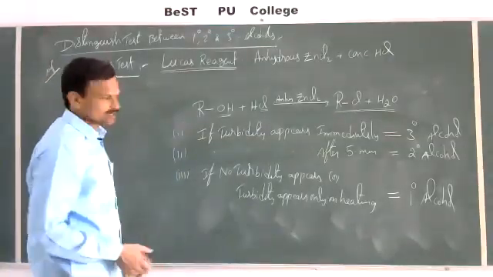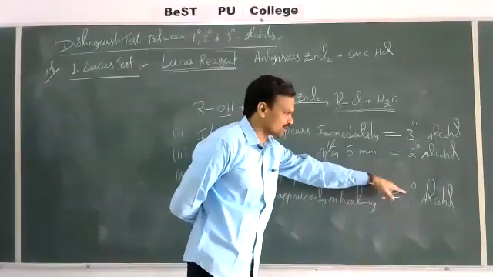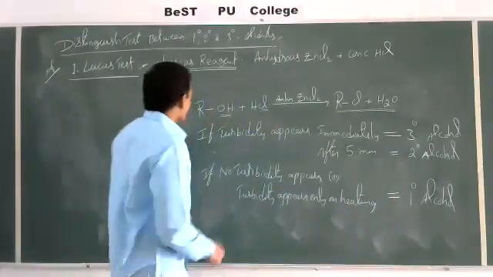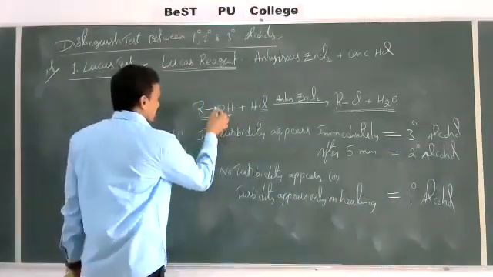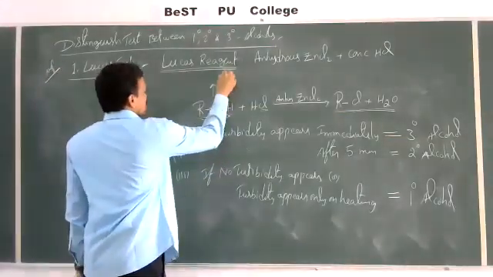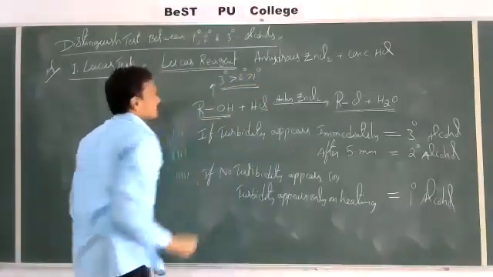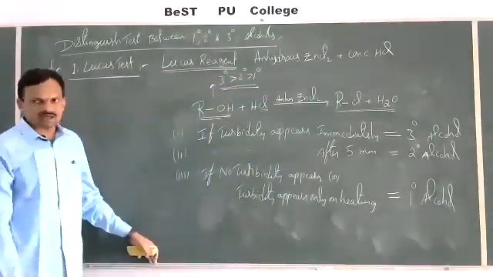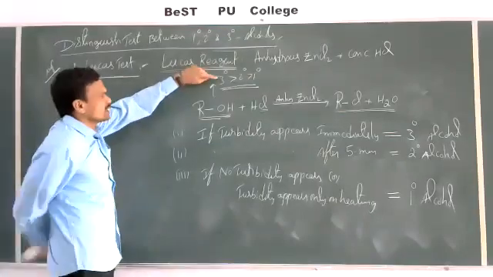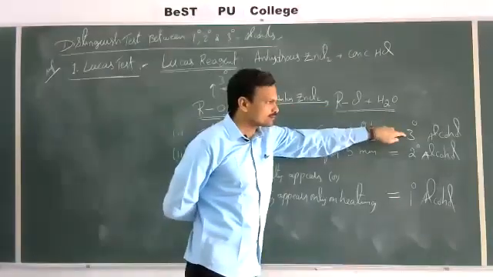So what is the reason for this? Why does tertiary give turbidity immediately, secondary in 5 minutes, and primary on heating? See the order of reactivity of alcohols: tertiary greater than secondary greater than primary. Since tertiary alcohols are more reactive, they give turbidity immediately.